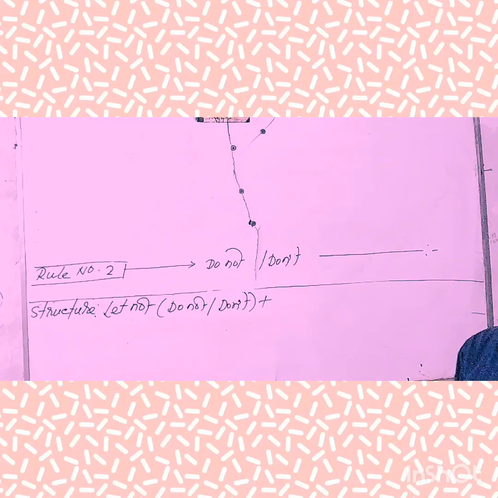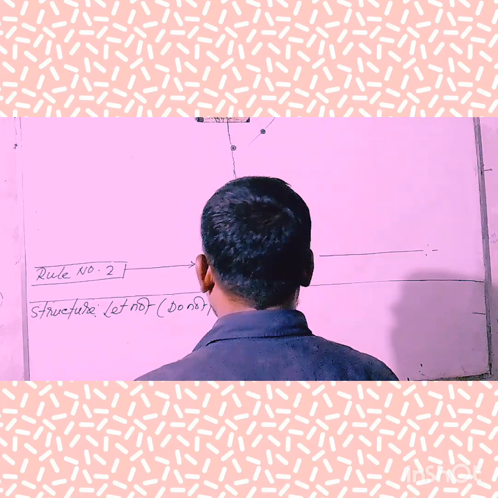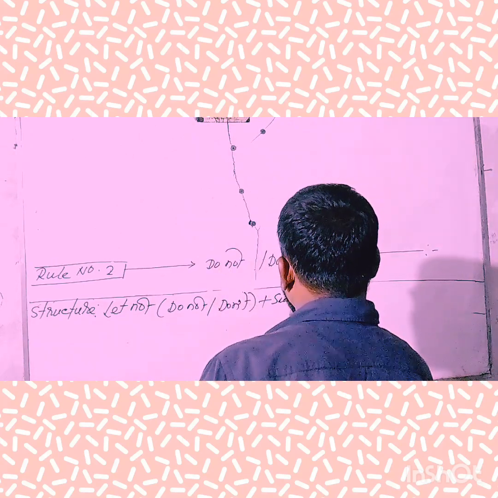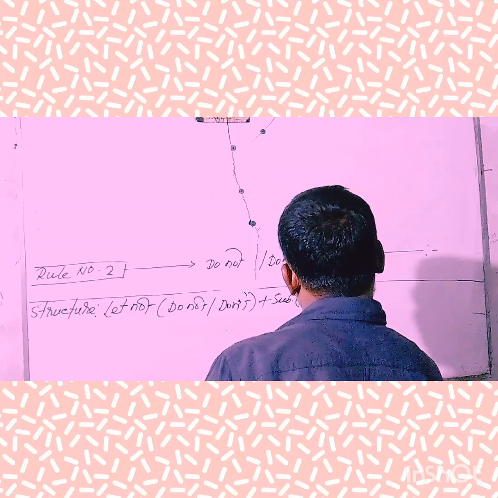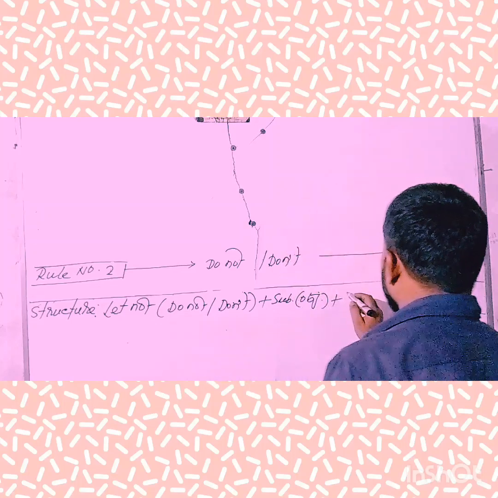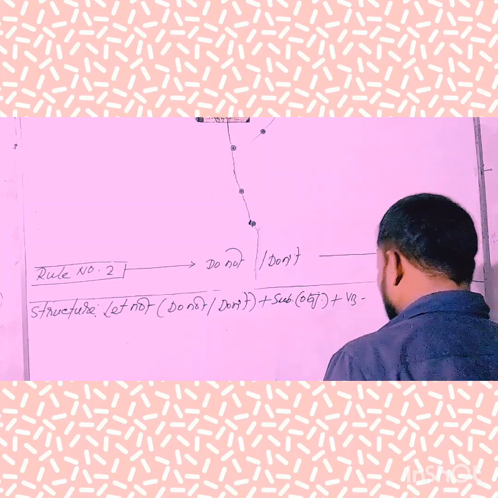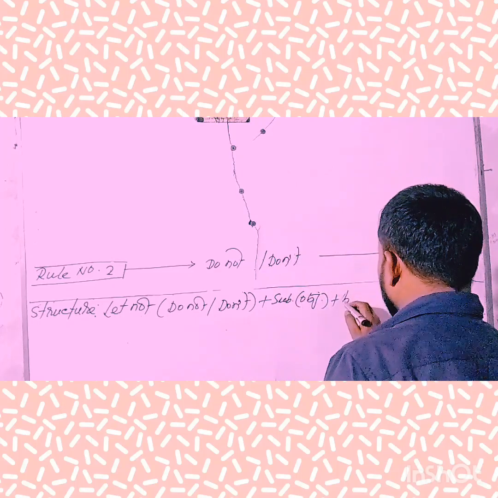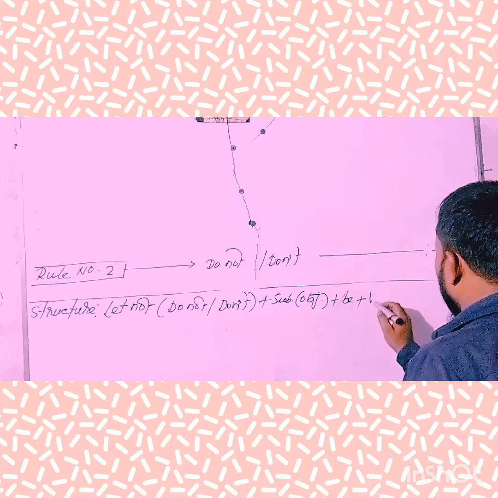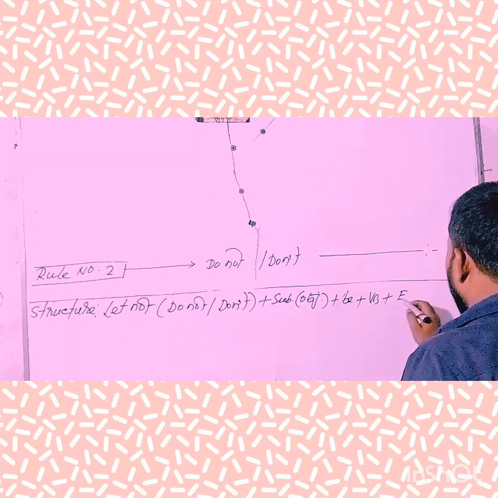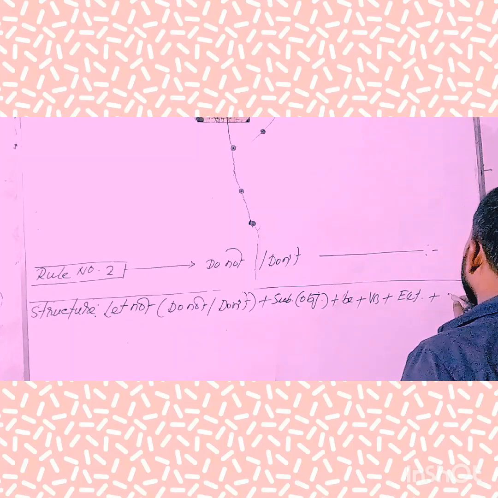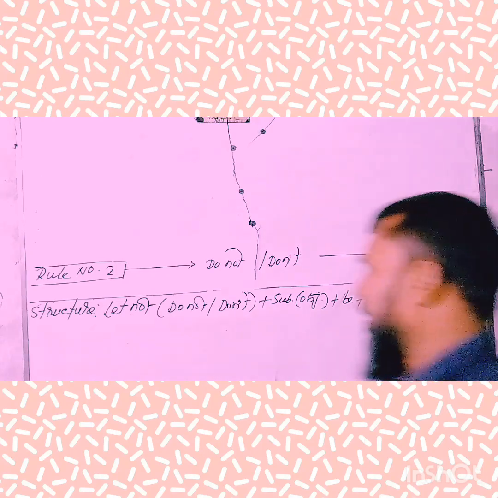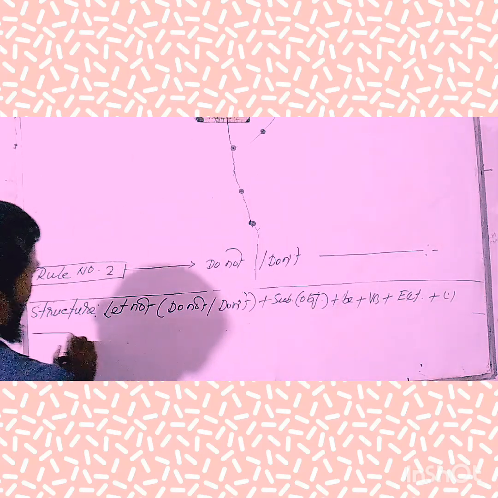Hope that you have understood clearly. Then the subjective form of object, then be, then the third form of verb, then extension, then full stop. Hope that you have understood clearly.